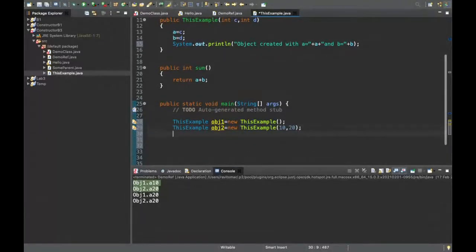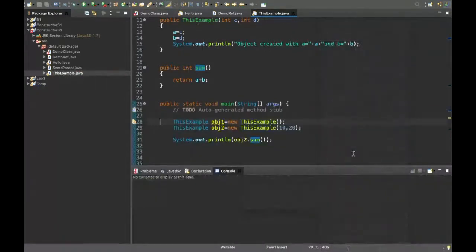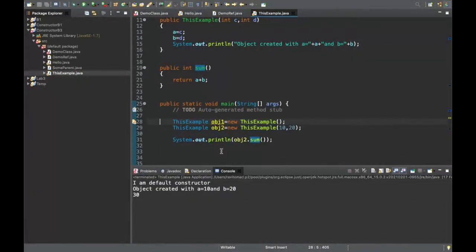And then I say obj2 dot sum and print the output. This is obj2 that contains 10, 20. The first object is just a dummy that I have created with the default constructor. First let us run this and see that everything is working fine.